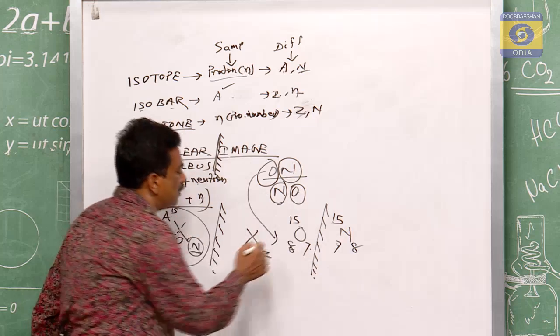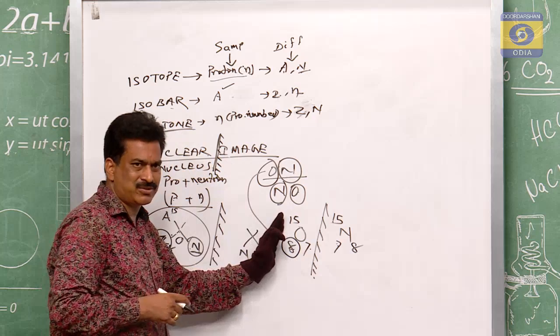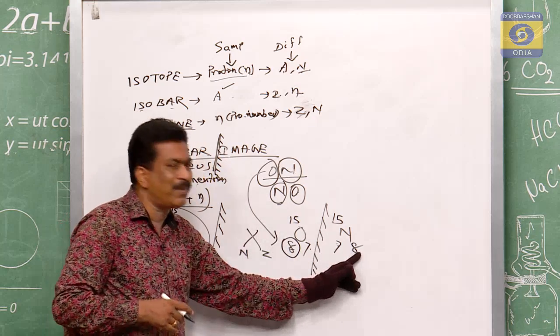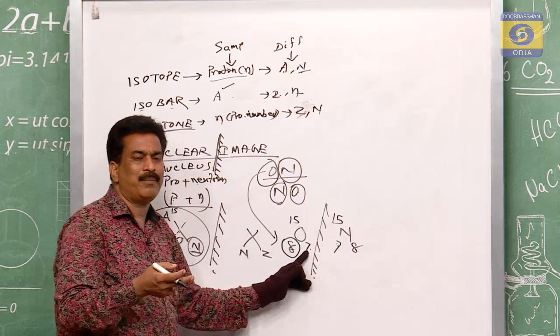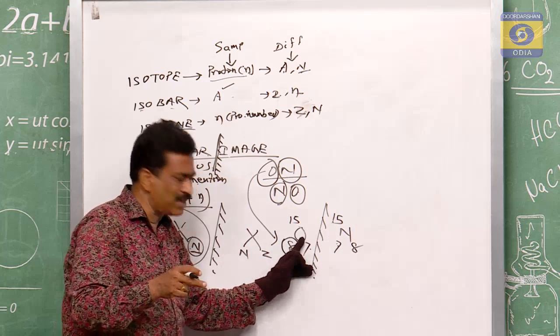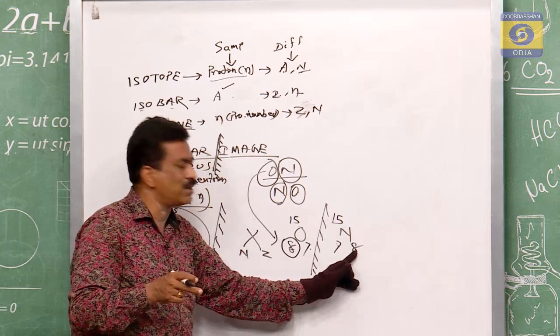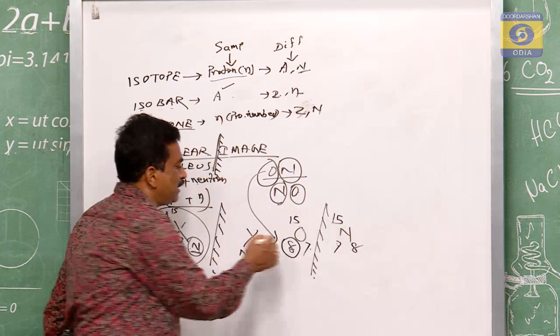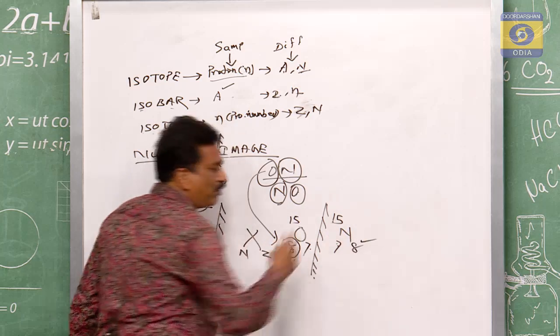So what does it show? The number of protons of the first one will give you the number of neutrons in the second one. Similarly, the number of neutrons in the first one will give you the number of new protons of the second one. You see this 8 at this position on the left, that has gone to the right.